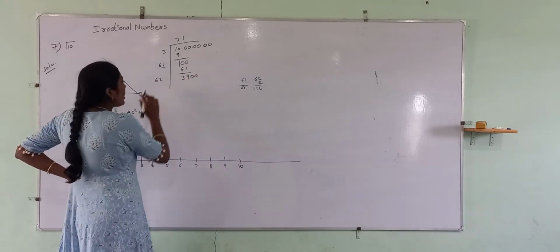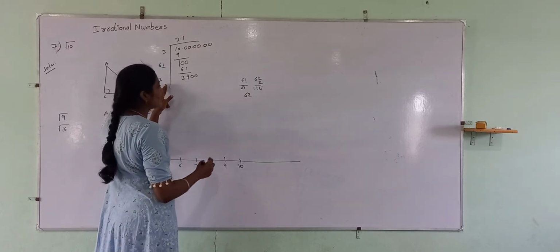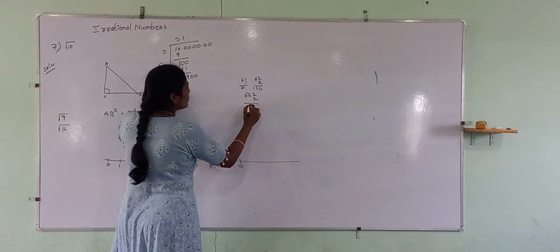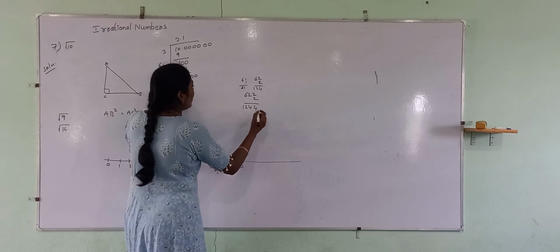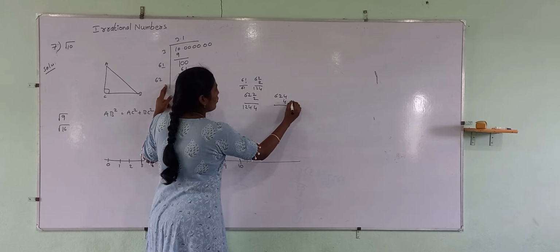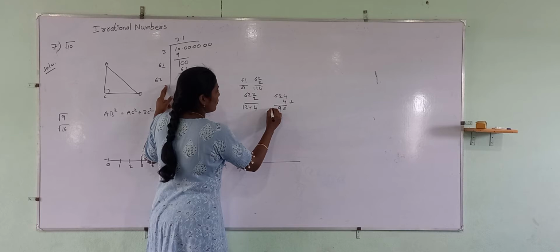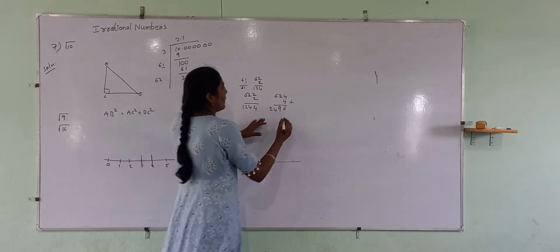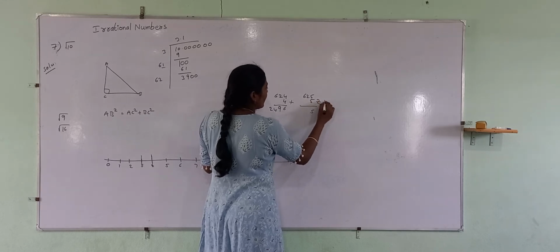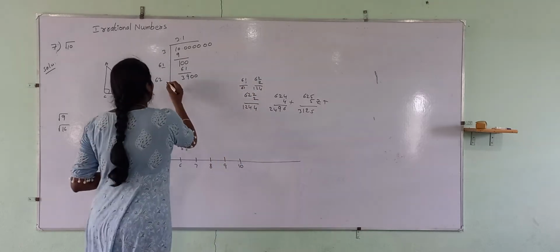Next, 62. Which number do we have to place? Let us check with 2. 2 twos are 4, 6 twos are 12. Let me go with 4. 4 fours are 16. 4 twos are 8 plus 1, 9. 6 fours are 24, 25. Yeah, I think we can go with 5.